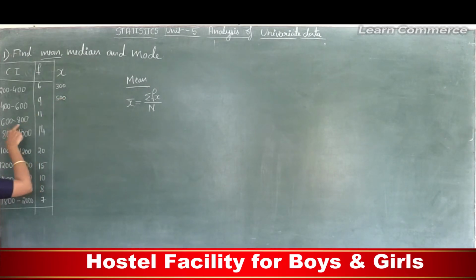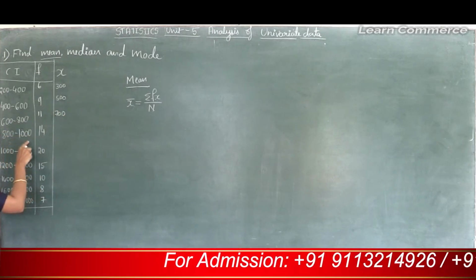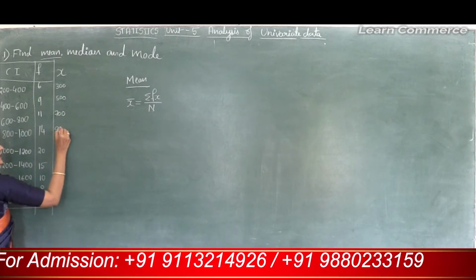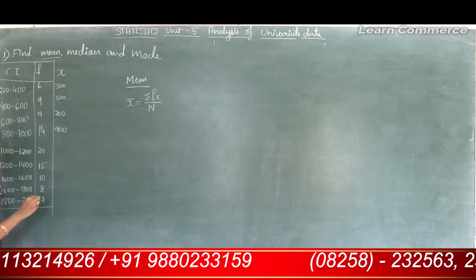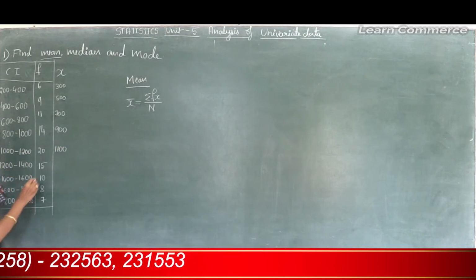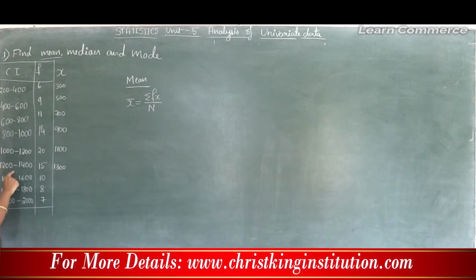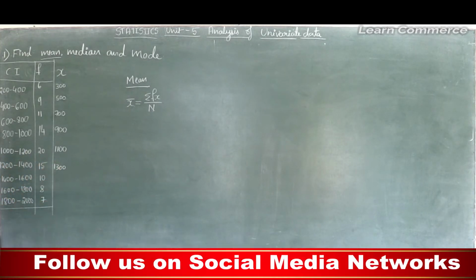Next, 600 plus 800 divided by 2, the midpoint is 700. Next 800 plus 1000 divided by 2, midpoint is 900. Then 1000 plus 1200, midpoint is 1100. Next 1200 plus 1400 divided by 2, midpoint is 1300. Next 1400 plus 1600 divided by 2, midpoint is 1500.